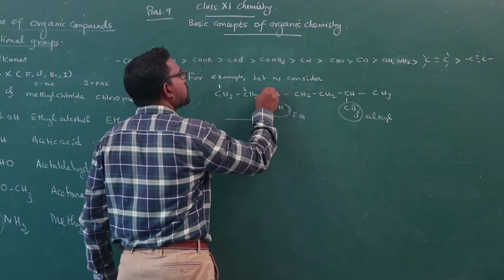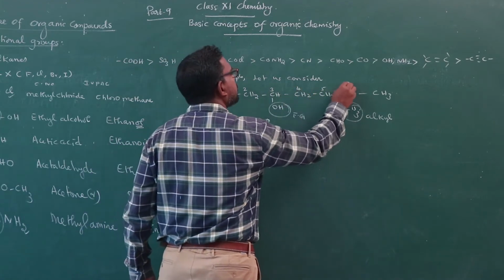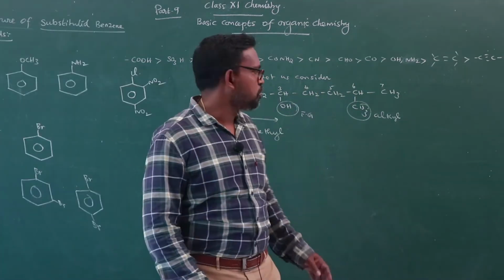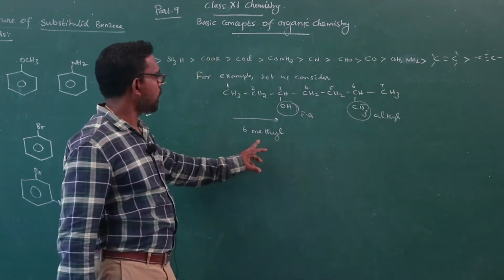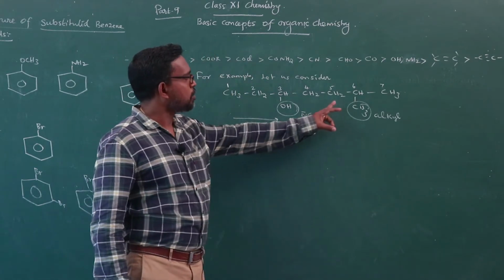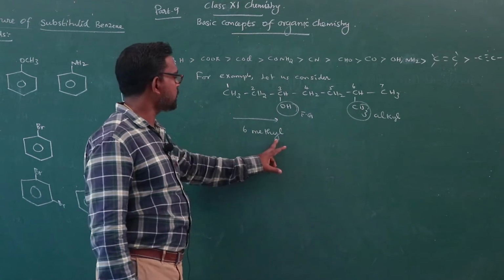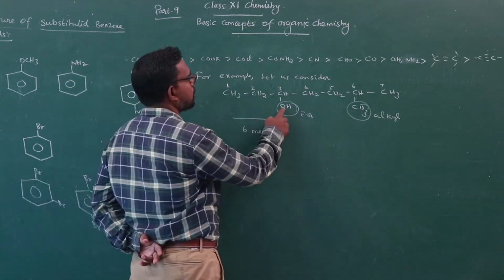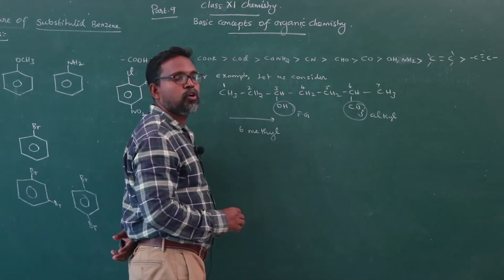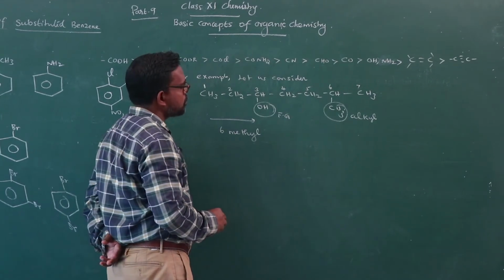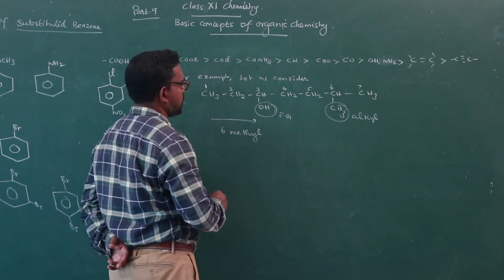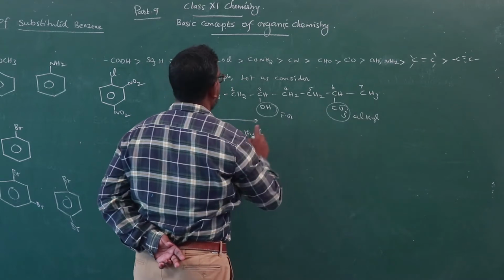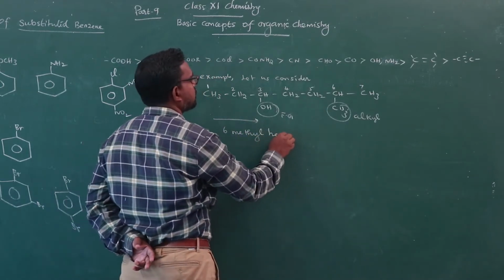1, 2, 3, 4, 5, 6, 7. So, the IUPAC name of the compound is written like this. On the 6th carbon atom a methyl group is present, 6-methyl. On the 3rd carbon atom an OH group is present. The OH group should be mentioned in the terminal position. Therefore, 7 carbon atoms, heptane.